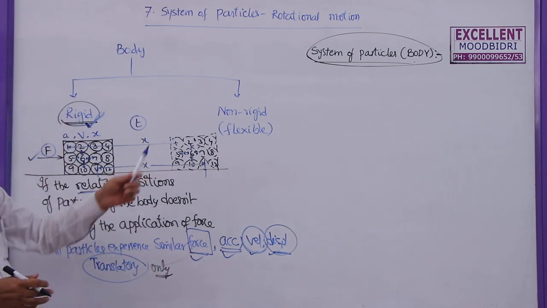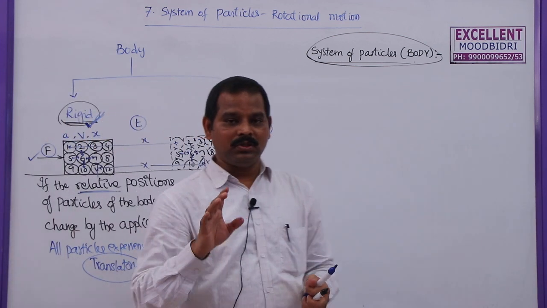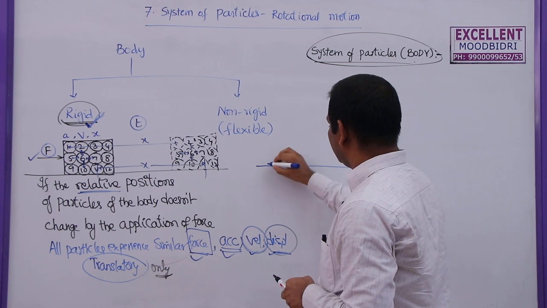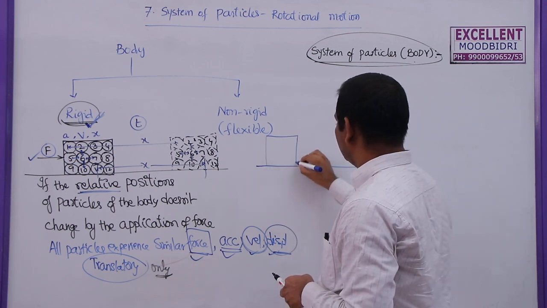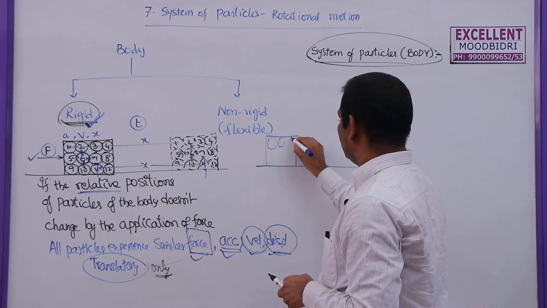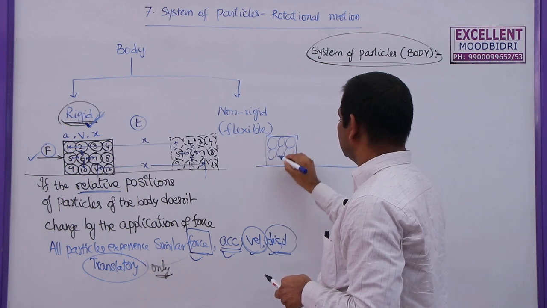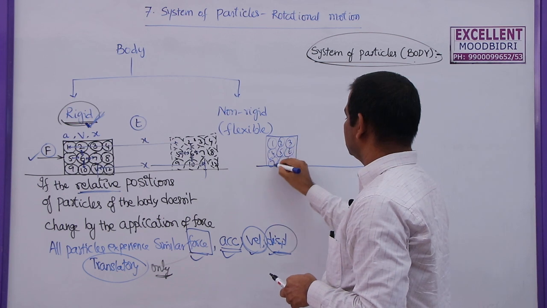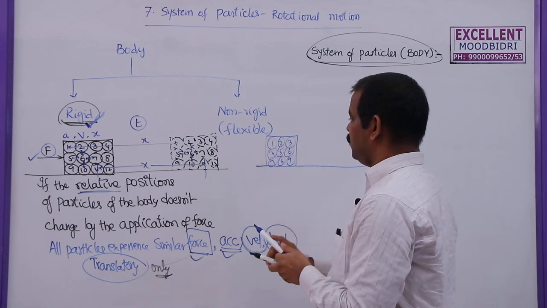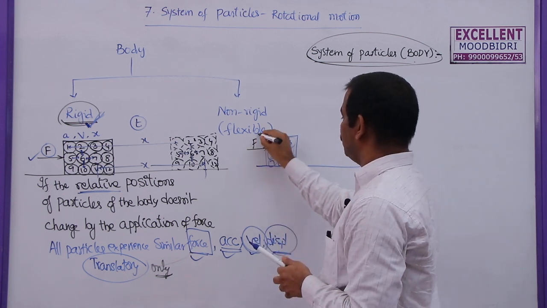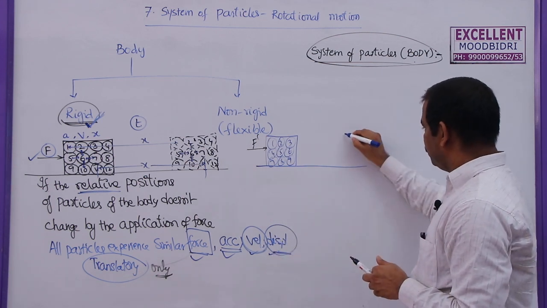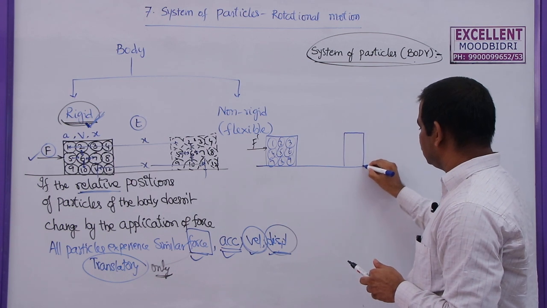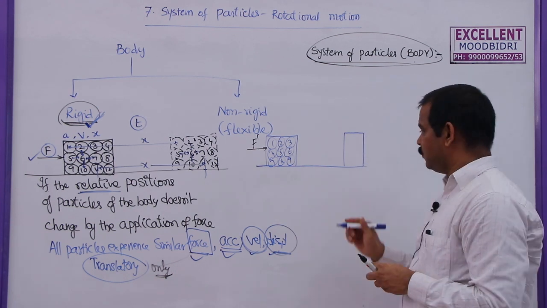Now, what is this non-rigid body? Whenever a force is applied on a body, if the relative positions of the body change by the application of force. So let me take a small object here. 1, 2, 3, 4, 5, 6, 7, 8, 9. So if you apply some force here, F dash, then the positions of the particles change due to the application of force.